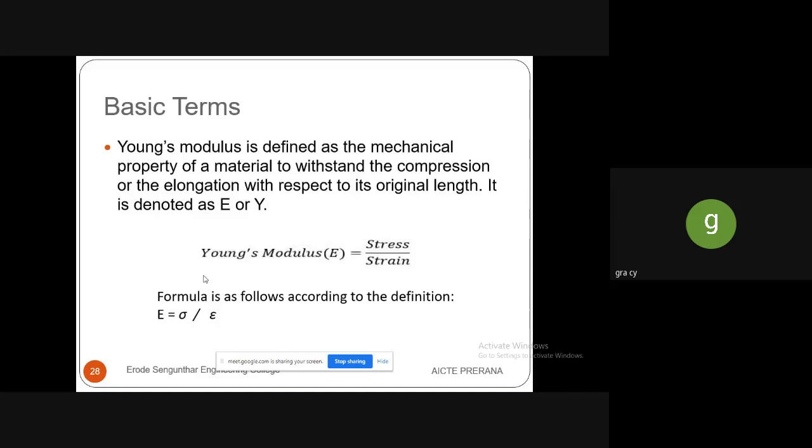So the formula: the stress symbol is sigma and the strain is epsilon. So capital E is equal to stress by strain. Since the strain has no unit, the stress has the unit of Newton per meter square. So the unit of Young's modulus is also the same as the stress, that is Newton per meter square or Newton per mm square.